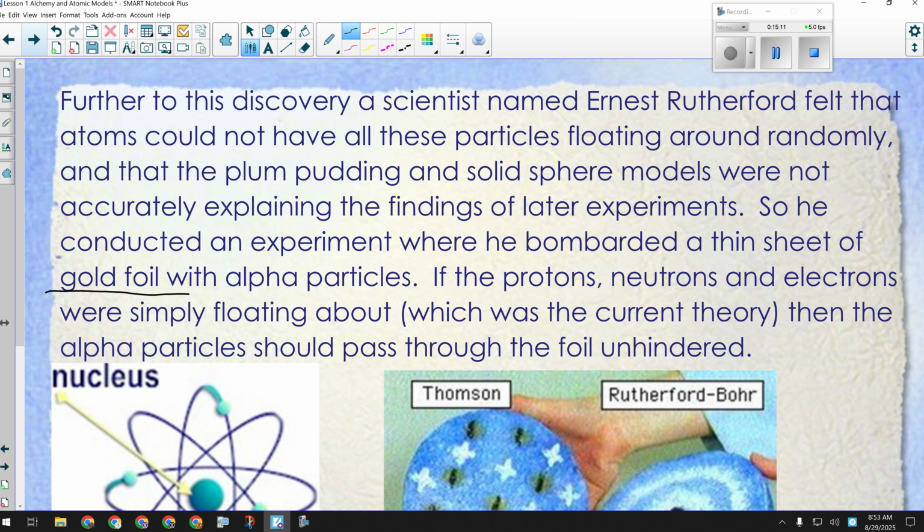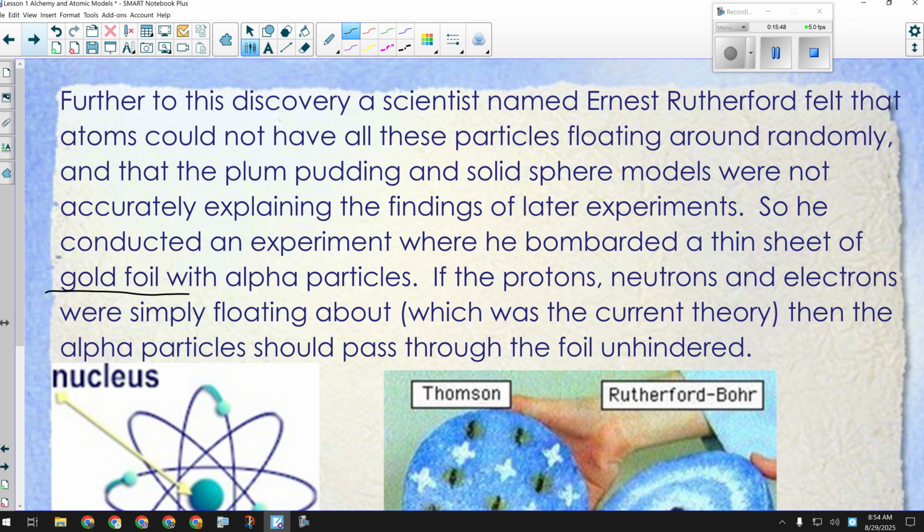Okay, so what he said was, I'm going to run an experiment, and I'm going to have a very, very thin piece of gold foil. You've all handled tin foil, aluminum foil, that you cook with before. Imagine that, but made of gold. So an expensive piece of foil. You're not wrapping a potato and throwing it on the barbecue with this. But also much, much thinner. We're talking only a few atoms thick. So it would have been made of gold, but it would have had the consistency of a Kleenex, or a tissue. It would have been really flimsy, really thin.